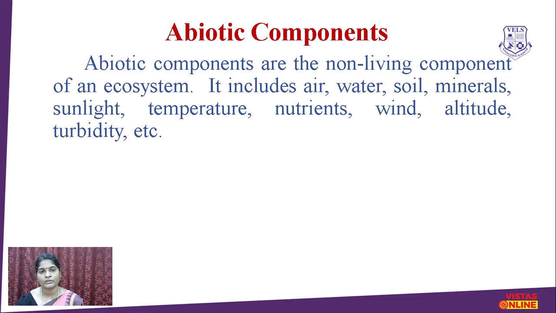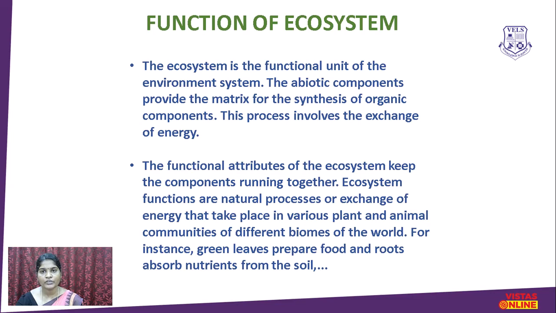Abiotic components. Abiotic components are the non-living components of an ecosystem. They include air, water, soil, minerals, sunlight, temperature, nutrients, wind, altitude, turbidity, etc. Now, the functions of ecosystems. The ecosystem is a functional unit of the environment system. The abiotic components provide the matrix for the synthesis of organic components. This process involves the exchange of energy.